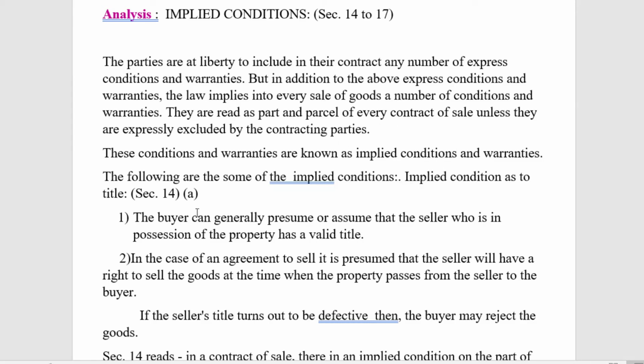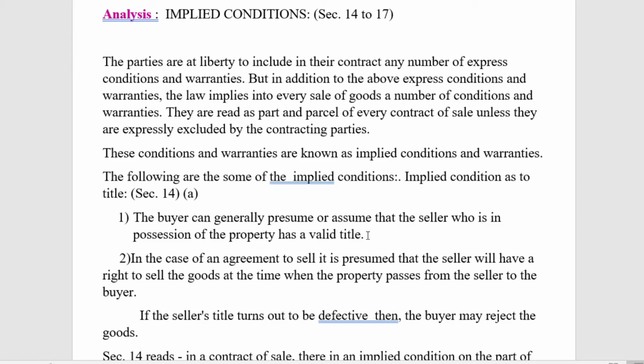The implied condition as to title is under Section 14(a). The buyer can generally presume or assume that the seller who is in possession of the property has a valid title. That is the normal intention of the buyer, the person who buys the goods. We become innocent buyers.